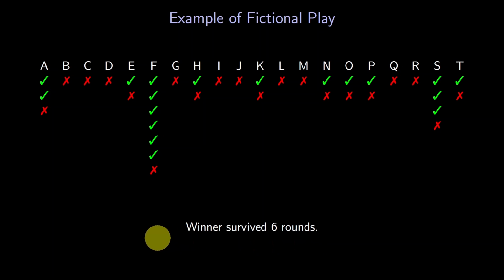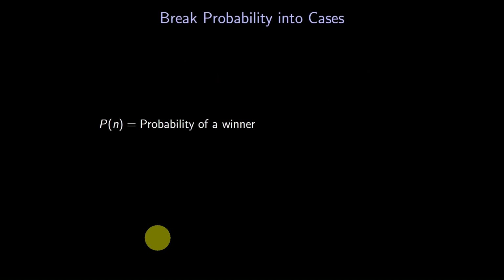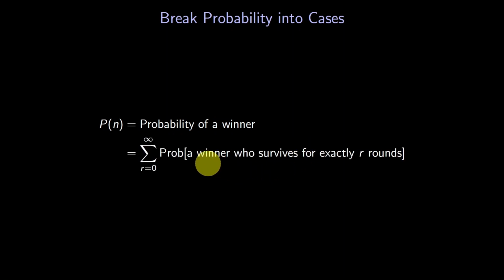So, how are we going to use that fictional play? Here's our strategy. When faced with a difficult probability question, consider dividing the problem into cases. Remember that P of n is the probability that we'll have a winner among n players. What cases can we break the problem into? Well, we can see how many rounds the winner lasted using our fictional play.